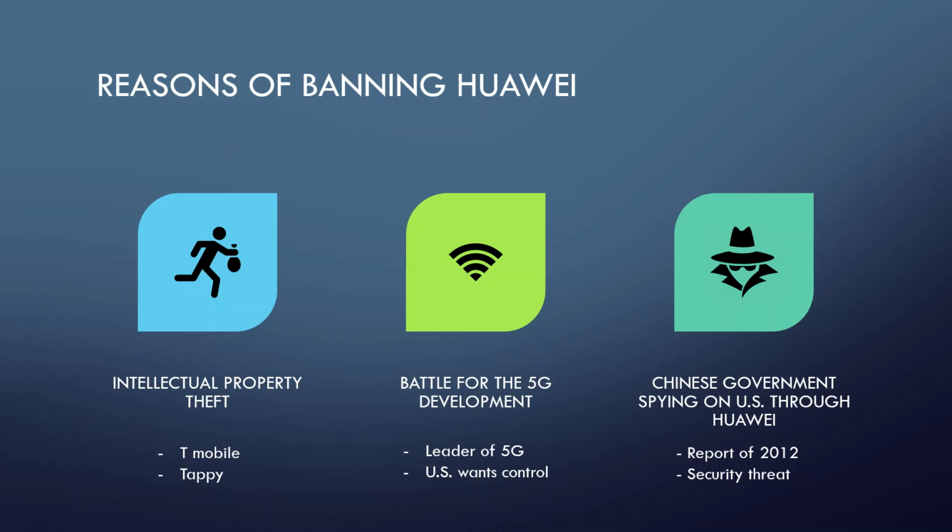As stated earlier, in 2012, the US House Intelligence Committee published a report following a year-long investigation that found Huawei posed a security threat to the United States. The report concluded that Huawei and fellow Chinese telecom company ZTE acted on behalf of the Chinese government, and they should not be allowed to operate critical US infrastructure that controls the country's wireless network.